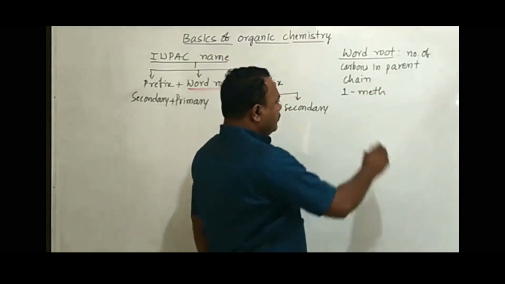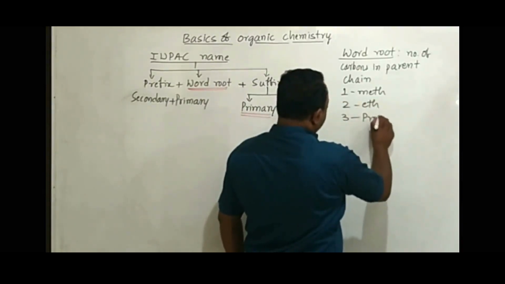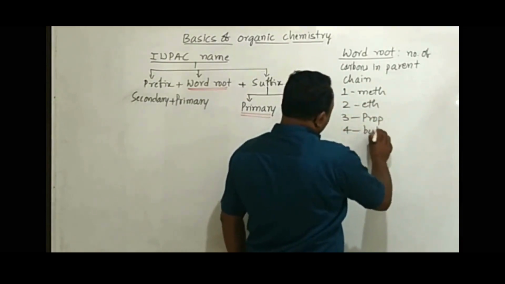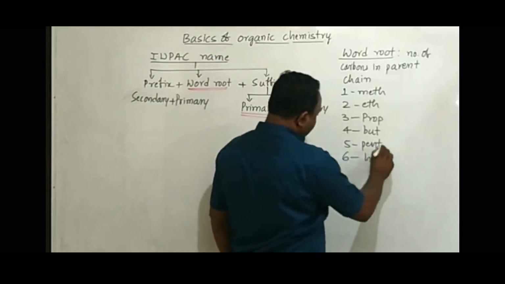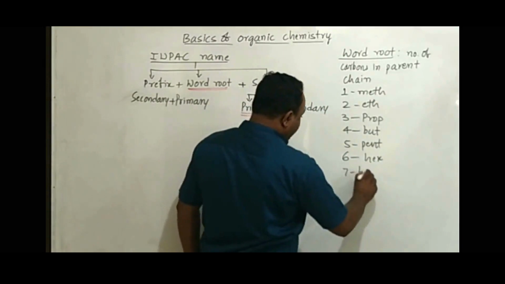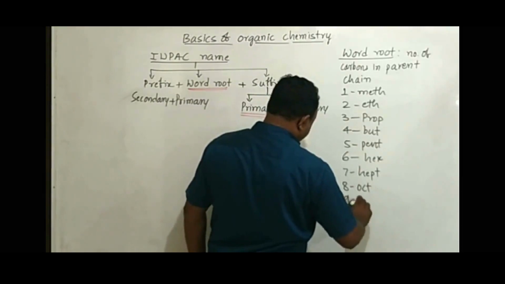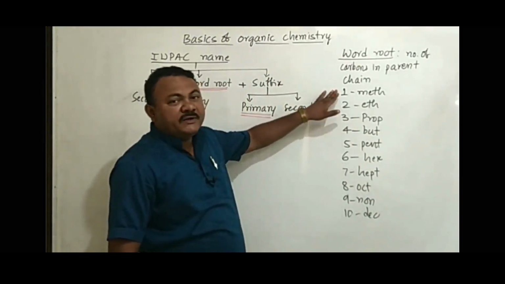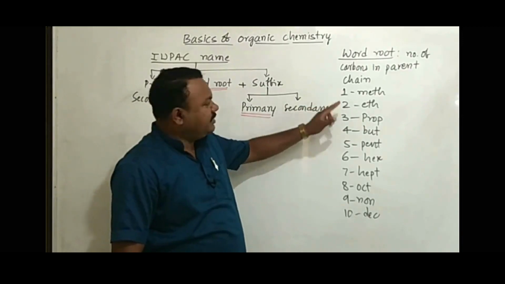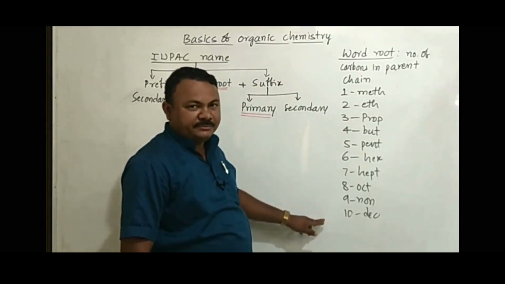If the organic compound contains one carbon, for one carbon we use the word root meth. For two carbons we use the word root eth. For three carbons we use the word root prop. For 4 carbons but. For 5 carbons we use pent. 6 carbons hex. 7 carbons hept. For 8 carbons we use oct. For 9 we use non, and for 10 carbons we use the word root dec. So these are the word roots you have to remember at least up to 10 carbons: meth, eth, prop, but, pent, hex, hept, oct, non and dec.